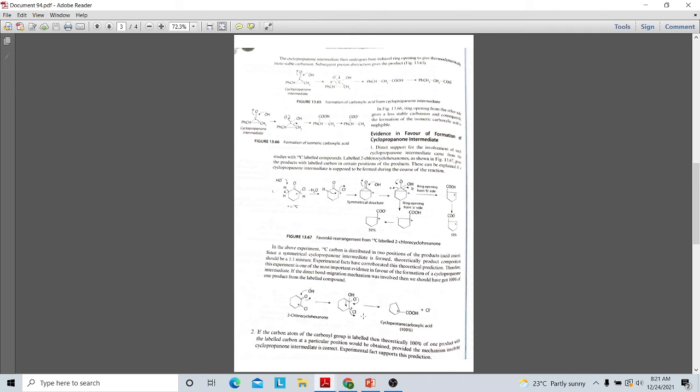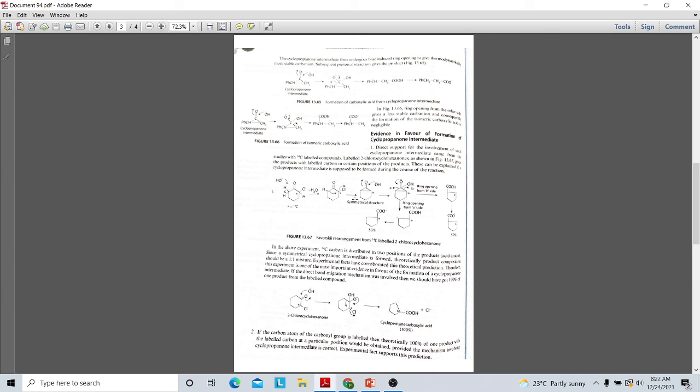So you can say that if you are using the labeled compounds, in the carbon 14 like this, that is the distribution. If this is the carbon 14, the mechanism will be happening like this. So the experimental fact proved that if 2-chlorocyclohexanone was taken for the reaction, 100% cyclopentane carboxylic acid will be formed if it is moving through this mechanism.